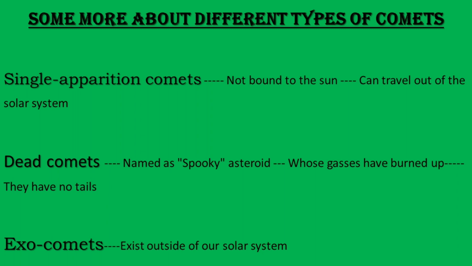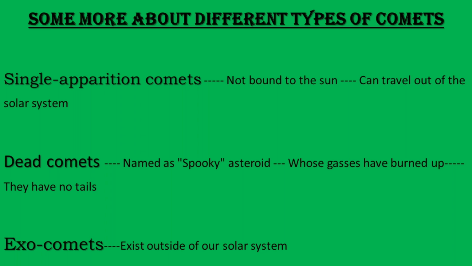Now let's talk about some other types of comets, such as single apparition comet, dead comet, and exocomet. The first one is the single apparition comet. Single apparition comets are thought to be comets that are not bound to the sun and can travel out of the solar system.